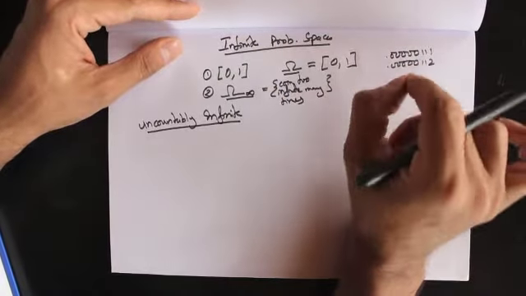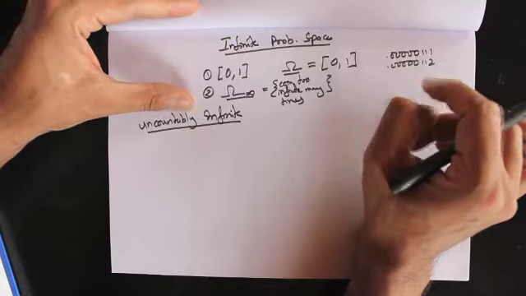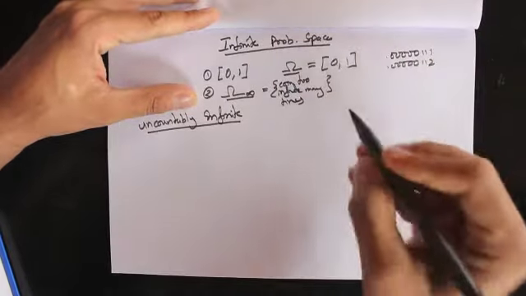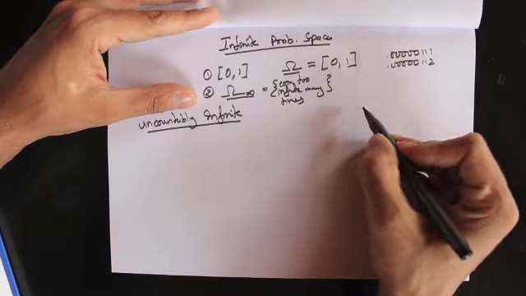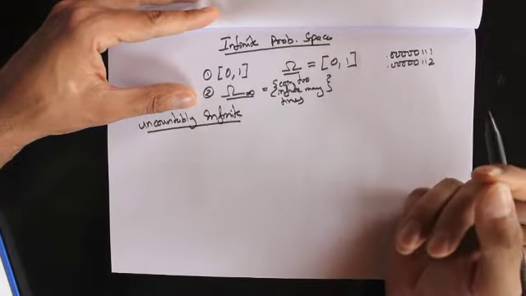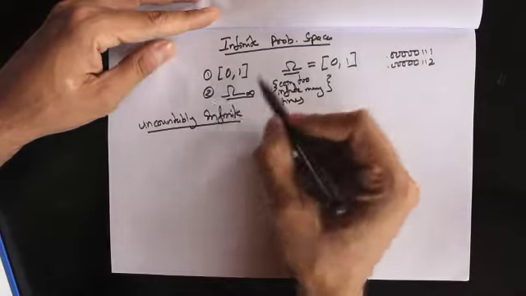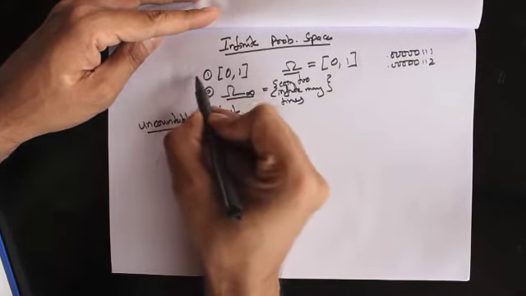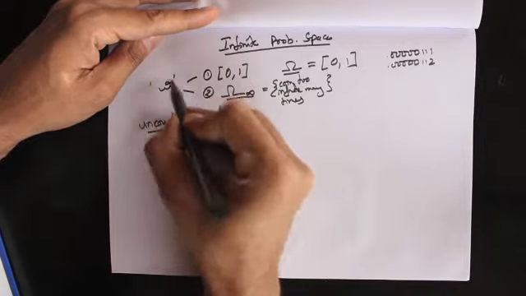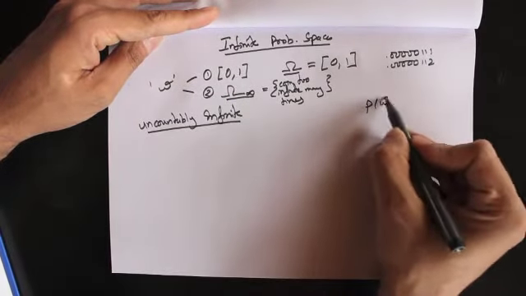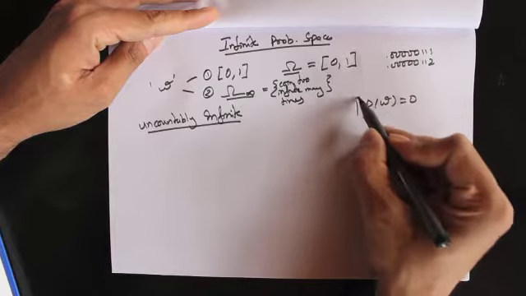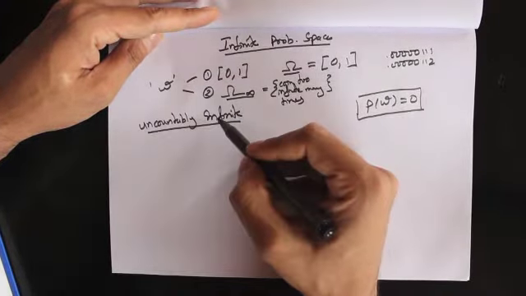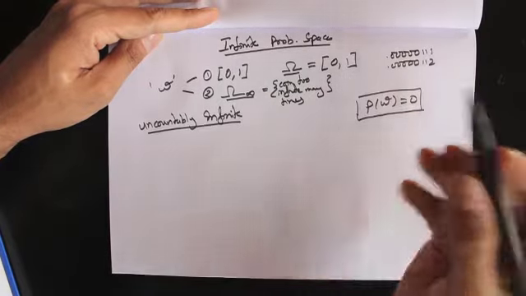So the first problem that we have with an uncountably infinite sample space is that the probability of a particular outcome is 0. So if we denote any particular generic outcome in these experiments by omega, then the probability of a particular outcome is 0. That basically happens in an uncountably infinite sample space.